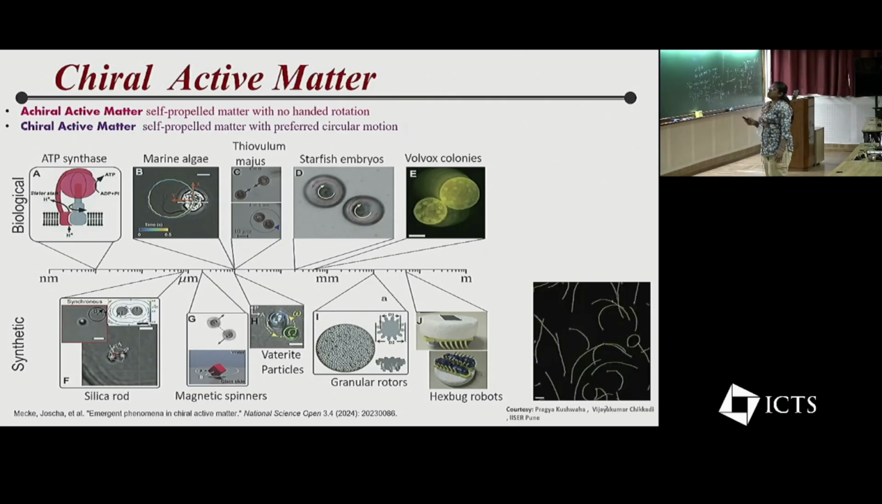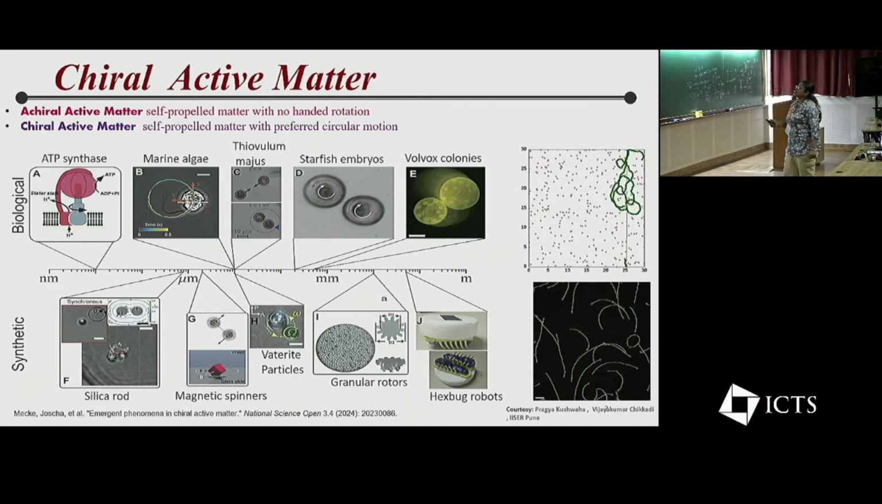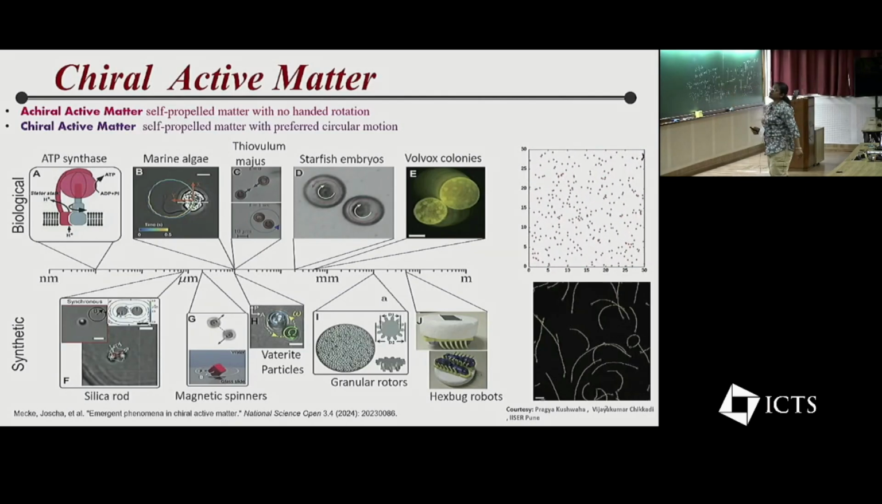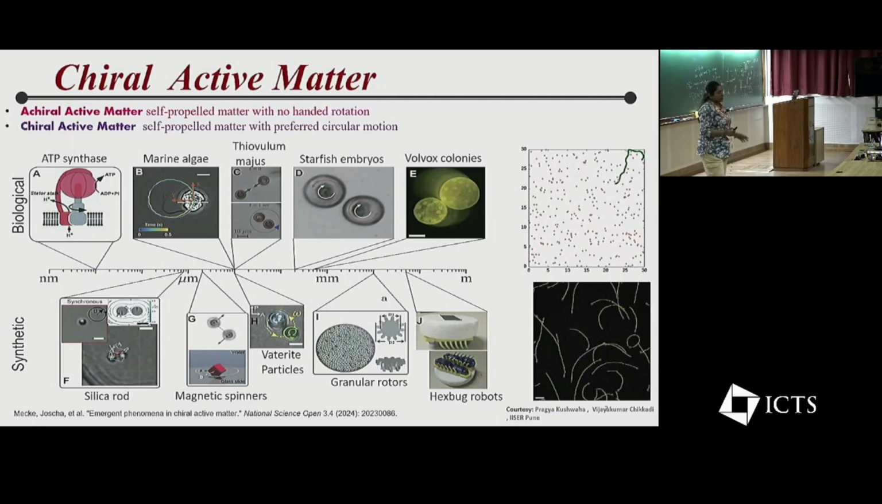Here is one animation of E. coli bacteria, and yellow color shows the trajectory of the bacteria, which also shows the same feature as chiral active matter. And this is our animation of a chiral active Brownian particle, in which green color shows the trajectory of one tagged chiral particle, which also shows the same feature. So overall, the signature of chirality is some bias in their orientation.